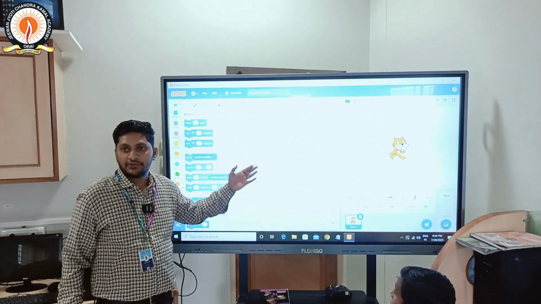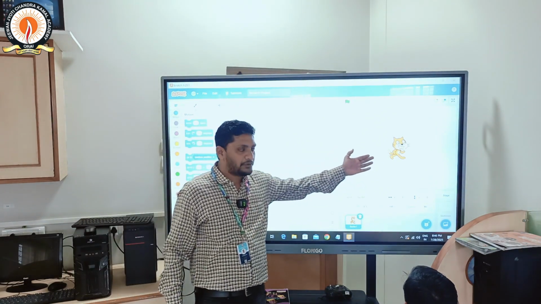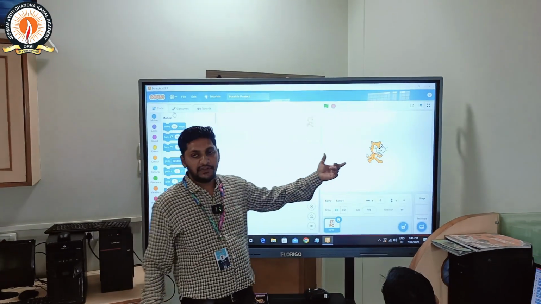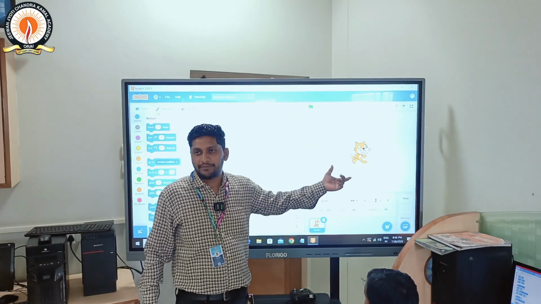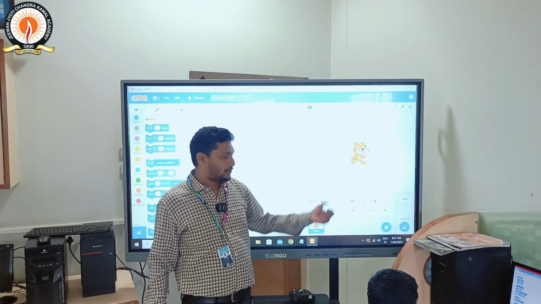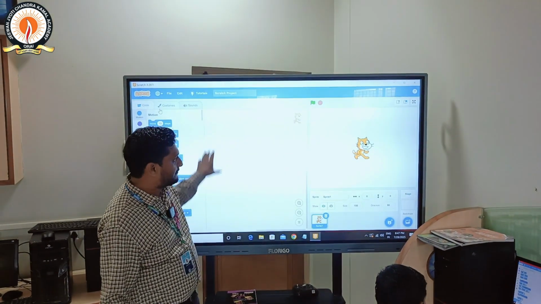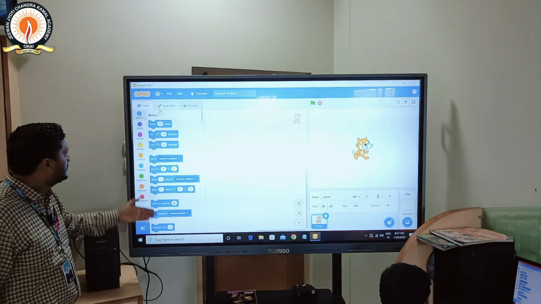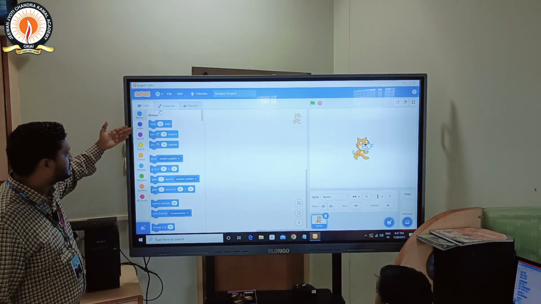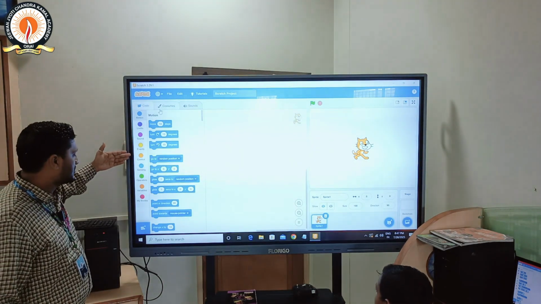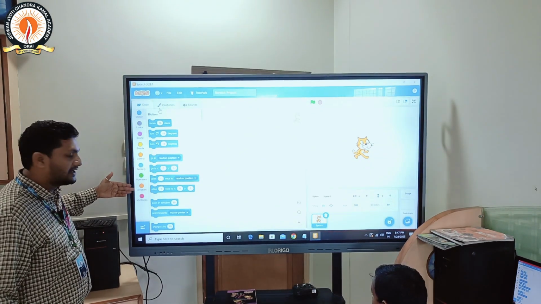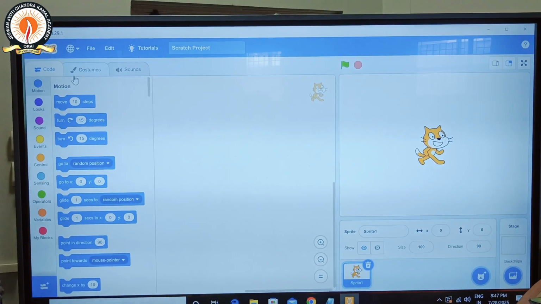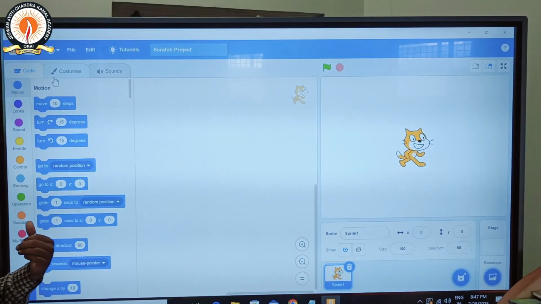So this is the interface of Scratch. This is the sprite given to you. By default, a cat is given to you as the sprite. Okay, so this cat we call the sprite. In Scratch programming, we call it a sprite. This is the sprite and this is the work area where we drag and drop these blocks. So these are the blocks given to you: motion block, looks block, sound block, events, control, sensing, operators, variables and My Blocks. These are the blocks we drag and drop. So one by one, step by step, we follow all the blocks and learn.